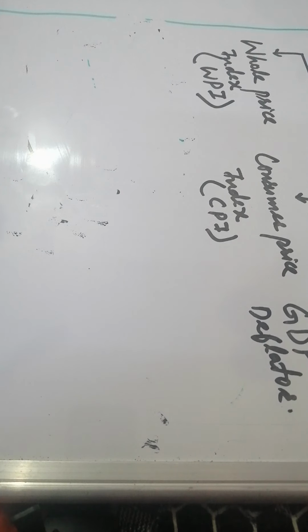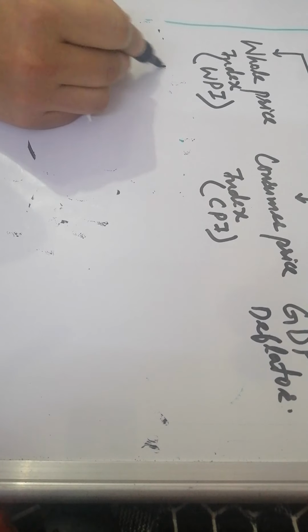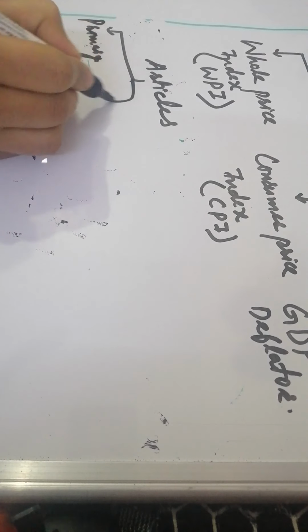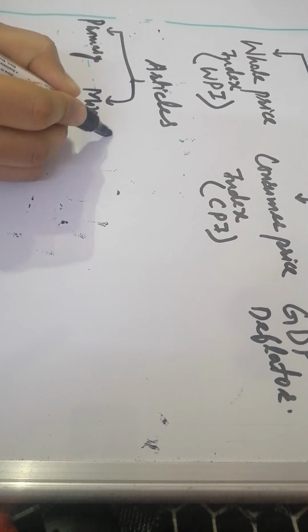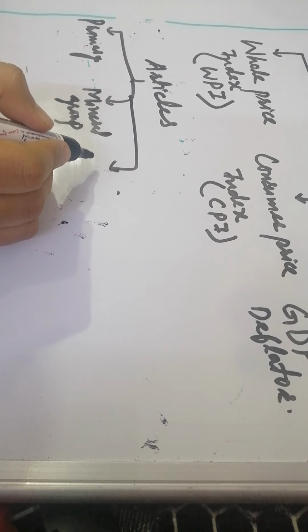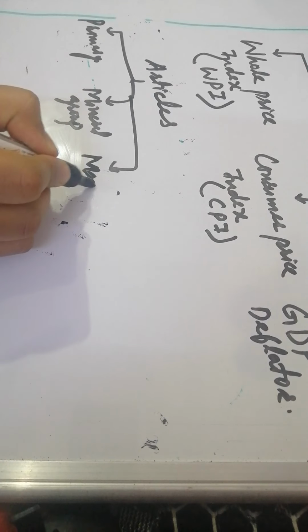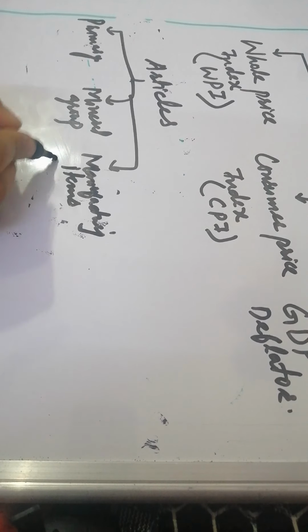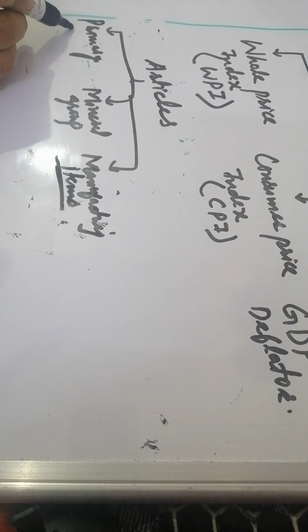For example, there are three groups of articles in the wholesale price index: primary articles, the mineral group, and manufactured items. In the primary group there come fruits and vegetables.